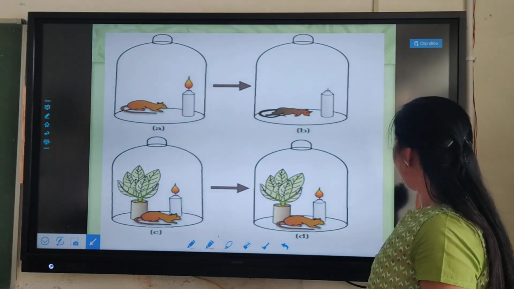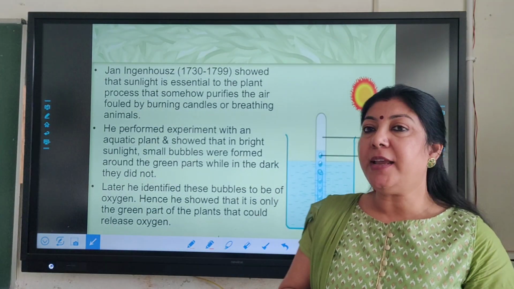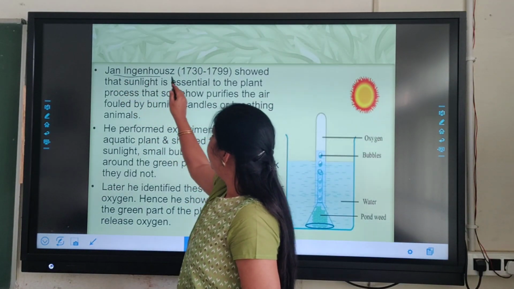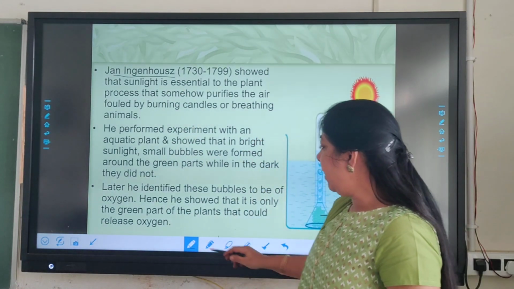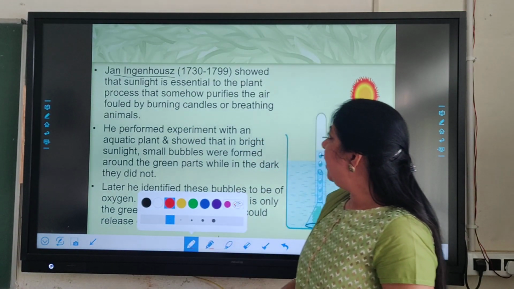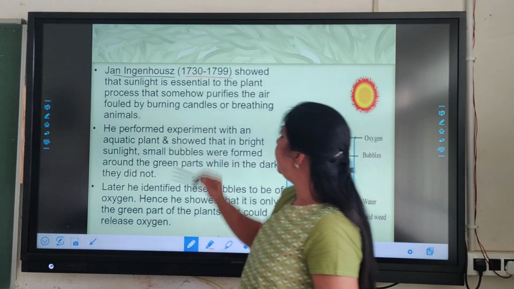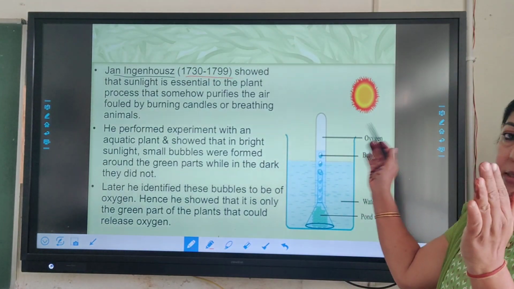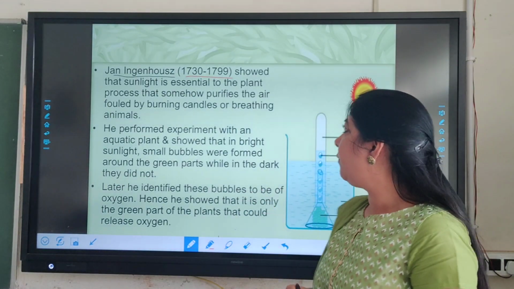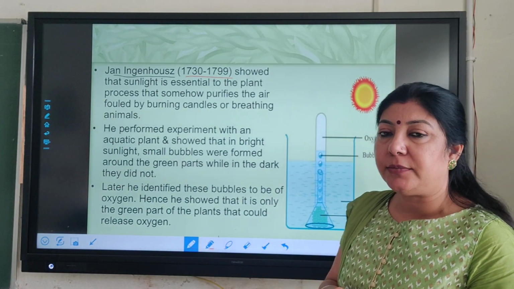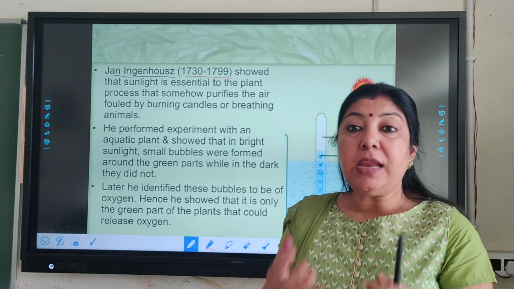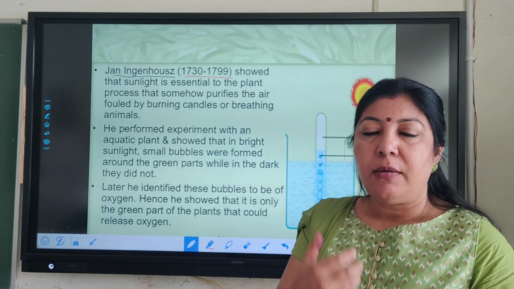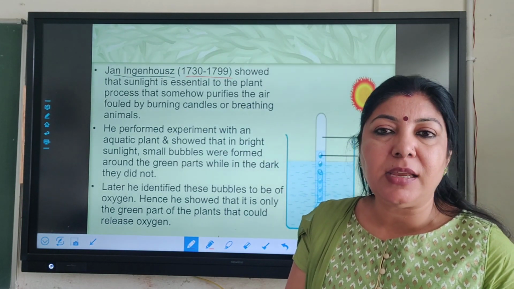After that, many other experiments were also done. A very notable experiment is the one done by Jan Ingenhousz. He lived between 1730 and 1799; that is the time period when he lived. He experimented to show that green plants do some processes because of which the air quality is improved.